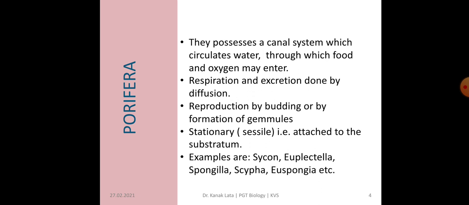Respiration and excretion are done by diffusion, the movement of substances from higher to lower concentration. Reproduction is seen by budding or by formation of gametes. They are stationary, that is sessile. Sessile means the organism is attached to the substratum. The common examples are Sycon, Euplectella, Spongilla, Scypha, Eospongia, etc.